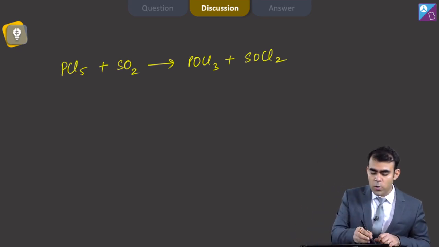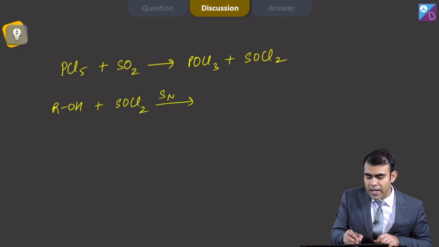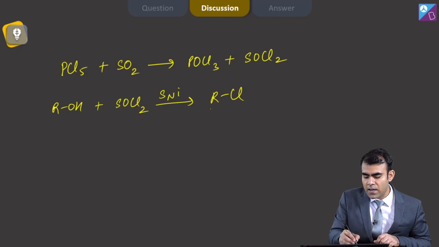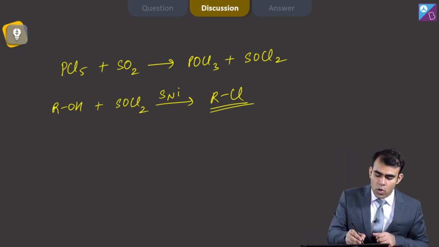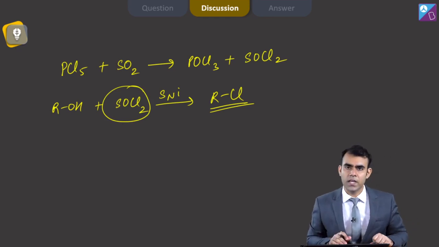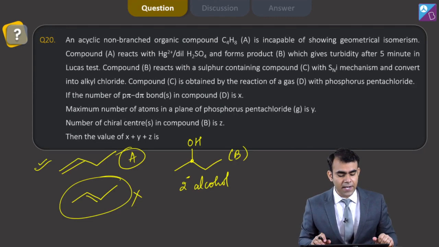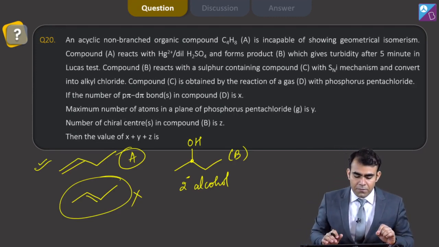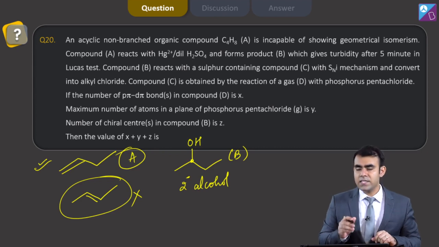Now this thionyl chloride reacts with alcohol with SNi mechanism and gives RCl with retention of configuration. It means we are talking about SOCl2 there. Now let's see what the question is asking: if the number of p pi d pi bonds in compound D is X.